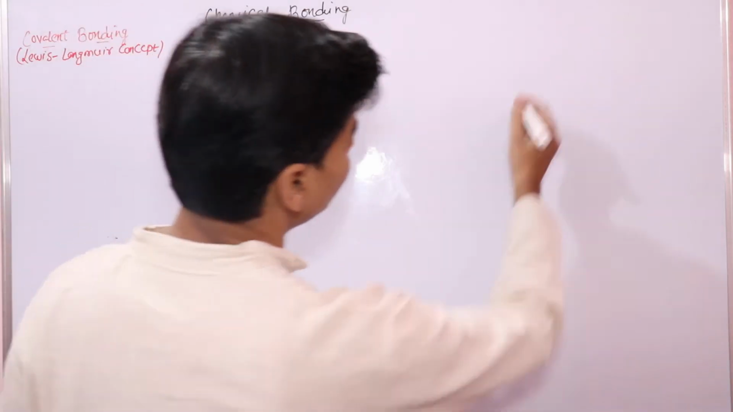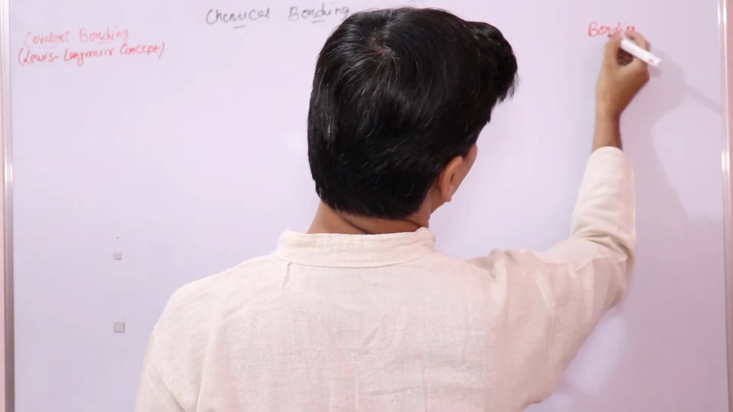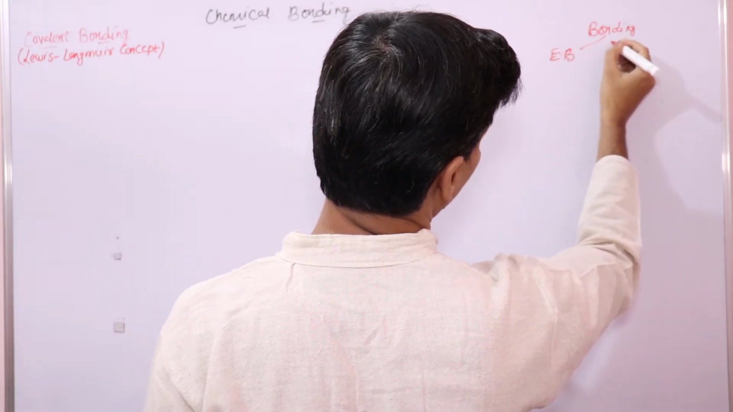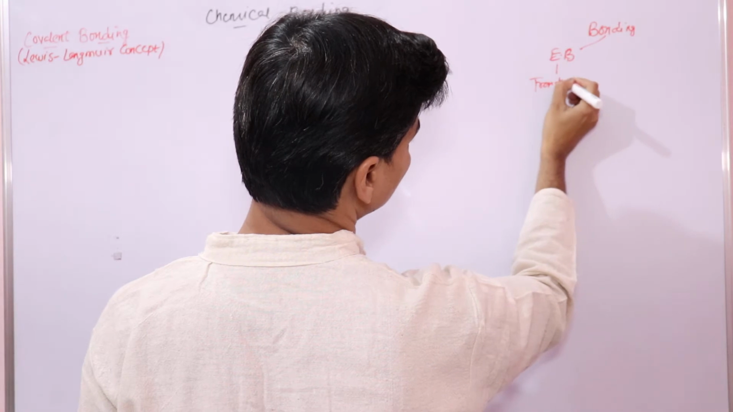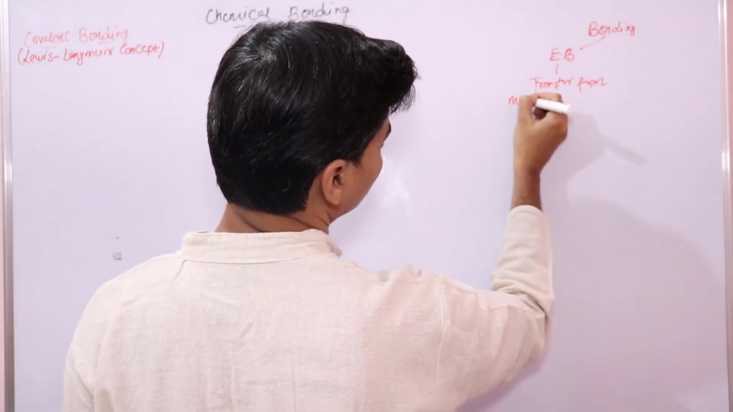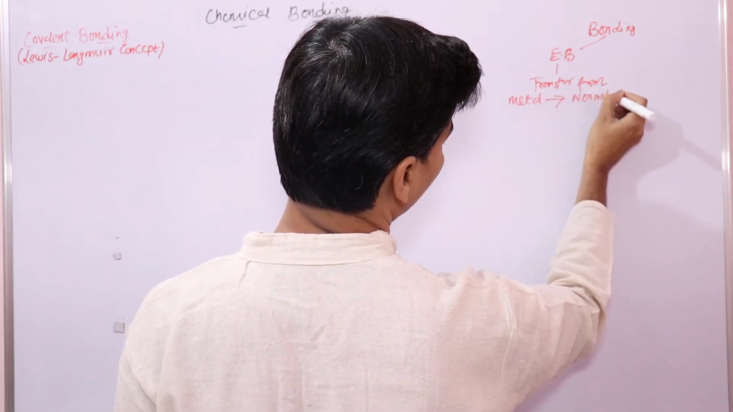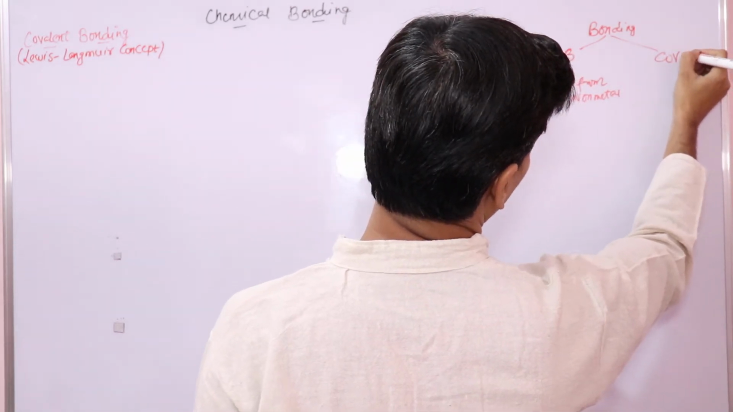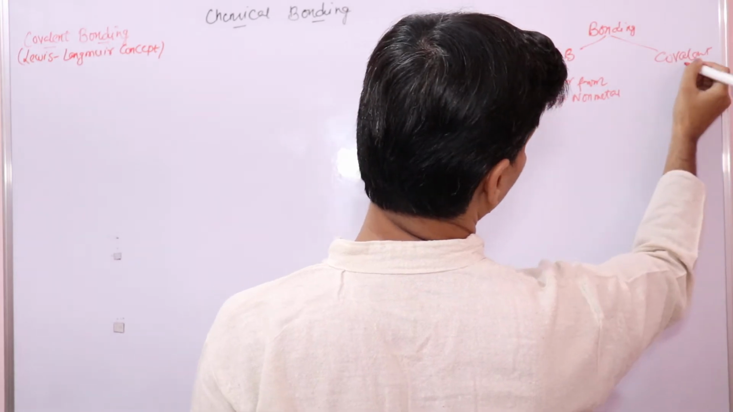Now we understood in the beginning that there are two types of bonding: electrovalent bonding, in which there is transfer of electrons from a metal to a non-metal. And the other way is covalent bonding.